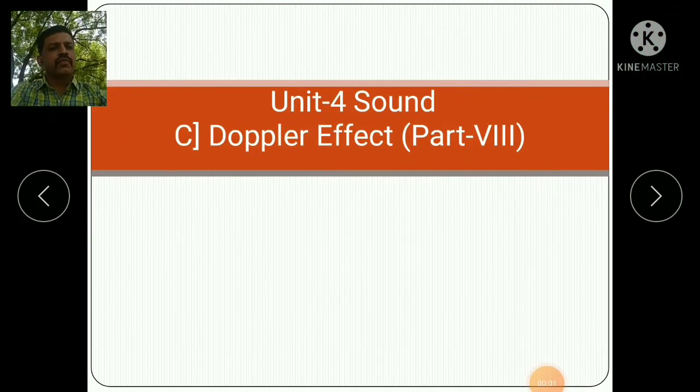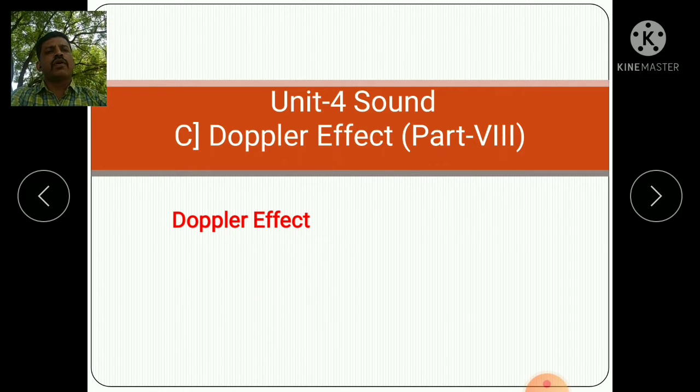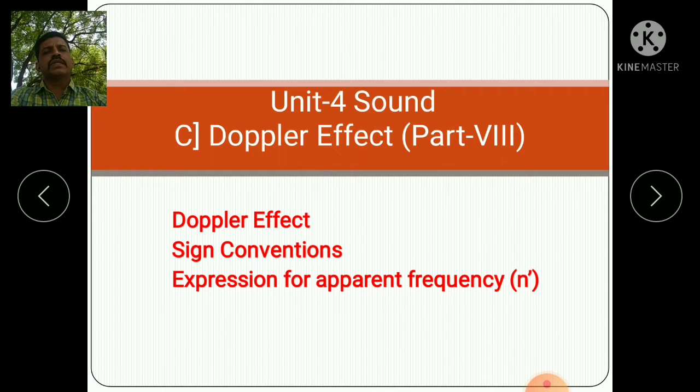Hello friends, now we start Unit 4, Sound, part C, Doppler effect, part 8. In this part we see what is meant by the Doppler effect, sign conventions, and the expression for apparent frequency n dash.